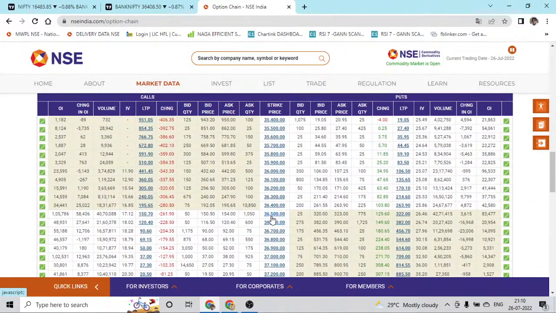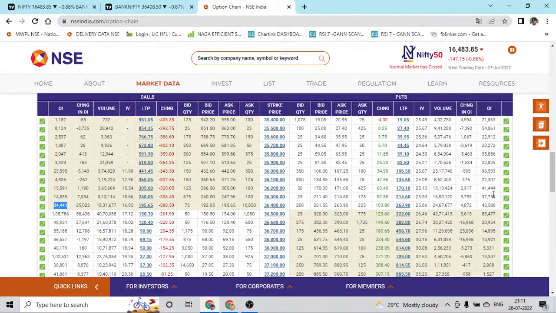And the next signal: 36,500 has already turned into a huge resistance, and that is where we closed below 36,500. So 36,400 is having a tough fight. So far as of now, we have 42,000 against 34,000. So as of now, 36,400 seems to be a decent support, but for tomorrow, if there is a gap down, then definitely we can breach 36,300, and the next decent support is lying around 36,000.